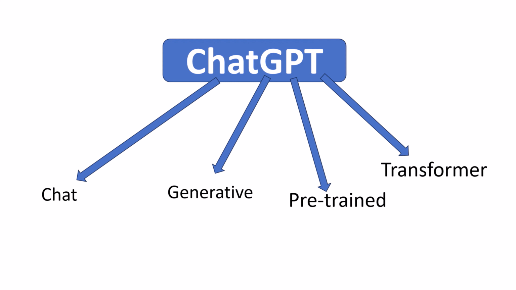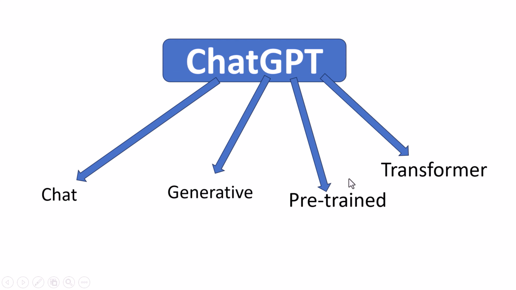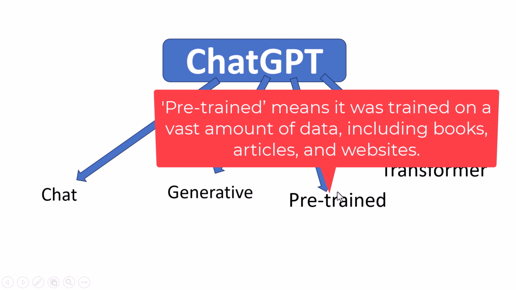Next, generative. Generative means it creates or generates new responses on the fly. Unlike simple chatbots that rely on preset answers, ChatGPT can come up with unique replies each time. Next, pre-trained means it was trained on a huge amount of data, including books, articles, and websites.